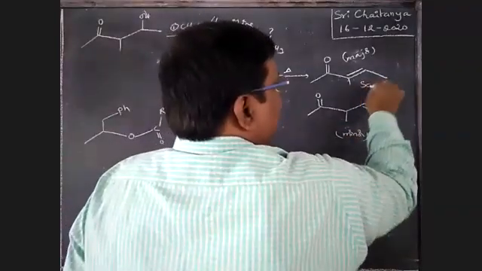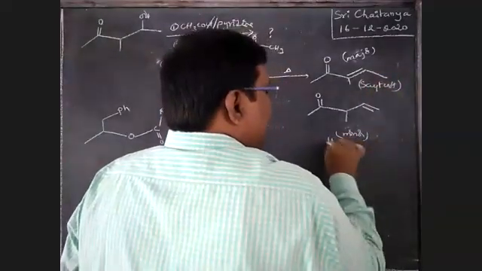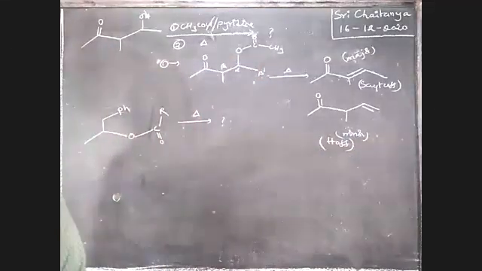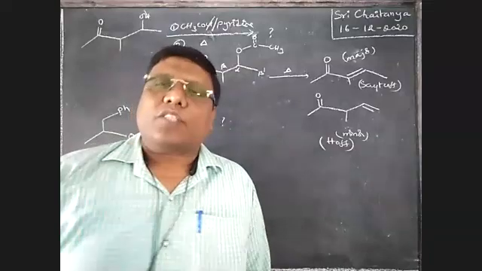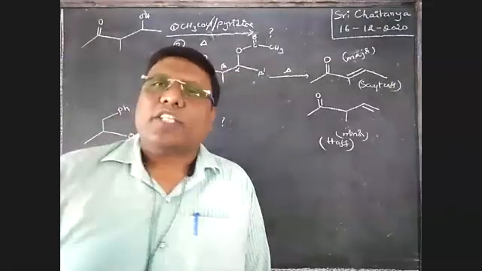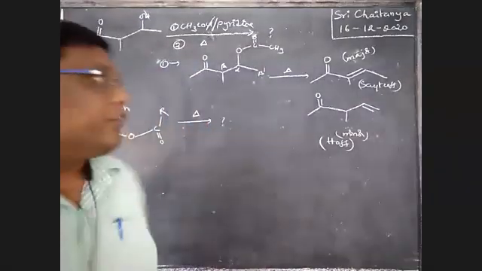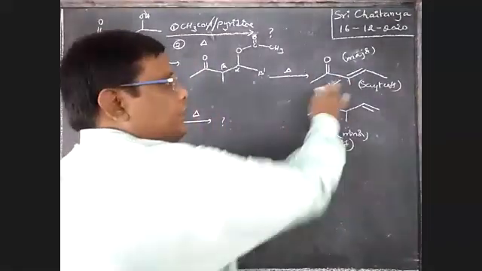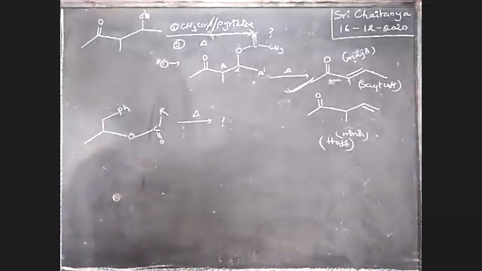It is the Saytzeff product. It is the Hofmann product. Even though our answer is actually the Hofmann product, there is a conjugation in the first product. Wherever conjugation is there, that should be the major because it is more stable. Therefore this is major, this is minor. Okay, this is our answer. Finally, our answer is correct.